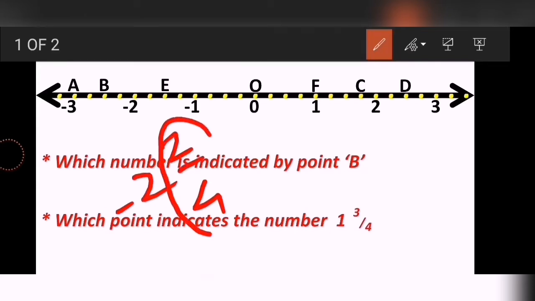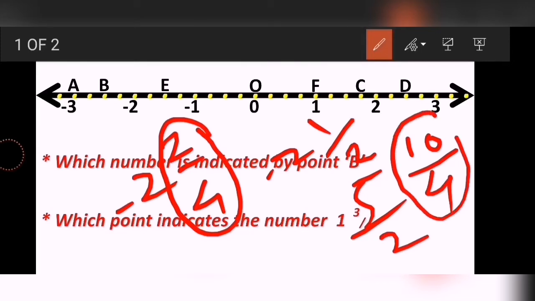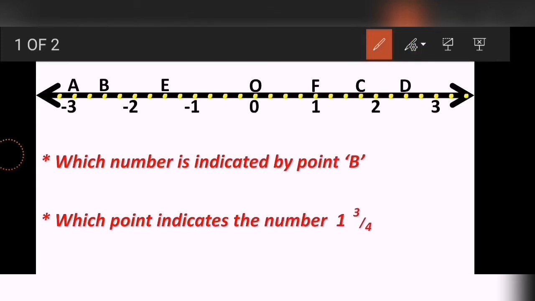I can reduce this fraction, and my answer can be written as minus 2 1 upon 2. Then for the second method, I got the answer 10 upon 4, right? I can also reduce this part and my answer can be 5 upon 2 also. So from these answers, you can write any one, and your answer will still be correct, boys and girls, okay. Whatever you feel is easier, you can go ahead and write that answer, and I felt writing this 10 upon 4 is the easiest one among all of these, okay.